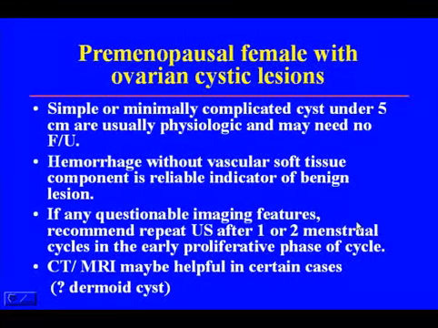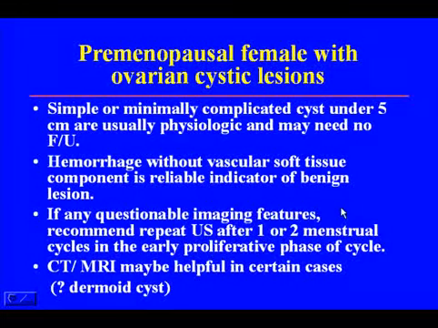Well, what do you do with premenopausal women with ovarian cystic lesions? Simple or minimally complicated cysts under 5 centimeters are usually physiologic and may need no follow-up. Hemorrhage without vascular soft tissue component is usually a reliable indicator of benign lesion.